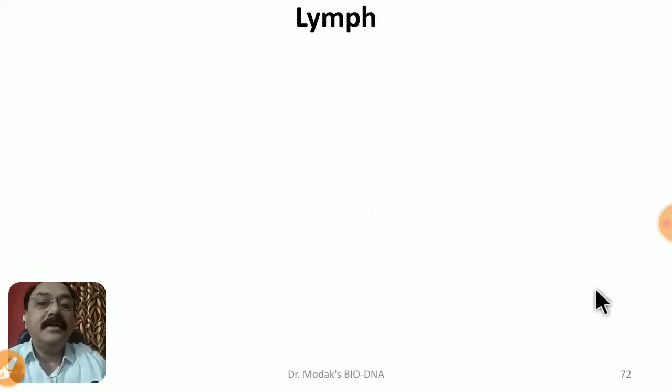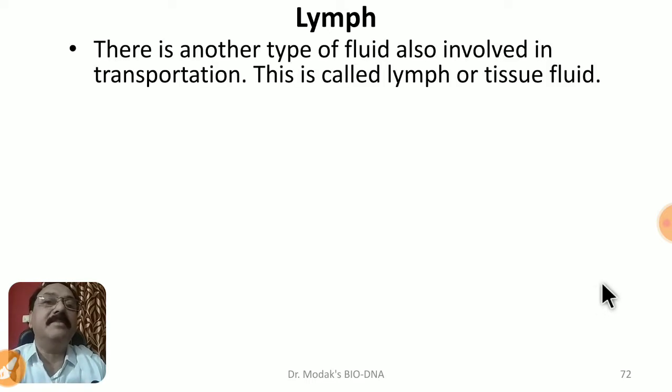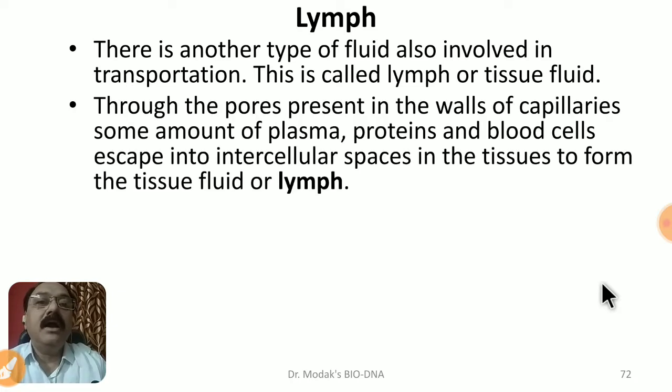Okay. Then there is another important connective tissue present in our circulatory system that we call lymph. Now, what is lymph? Through the pores of the capillaries, some amount of plasma, proteins and blood cells, but not RBC, escape. These blood cells include particularly WBC. Okay, they escape into the intercellular spaces.